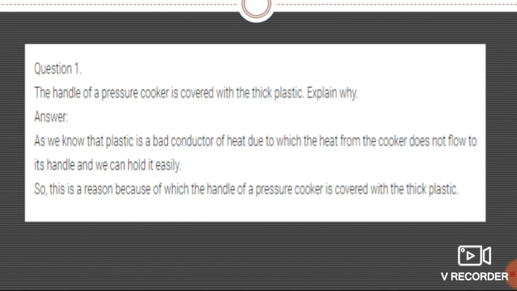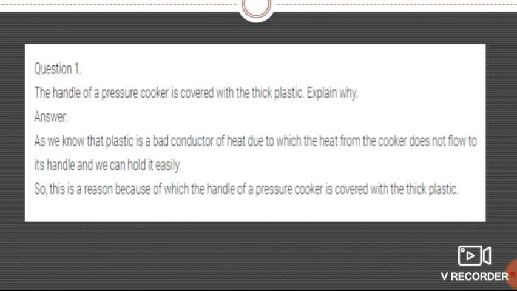See, the answer for this question is, as we know, plastic is a bad conductor of heat. Plastic is an insulator, an example of an insulator, so the heat from the cooker does not flow to its handle and we can hold it easily.